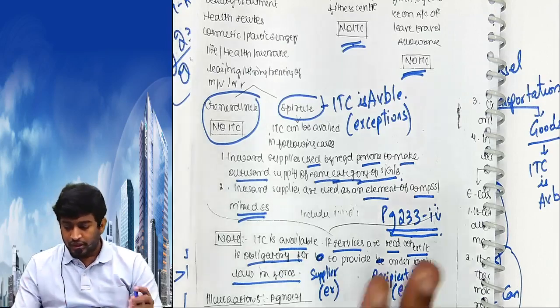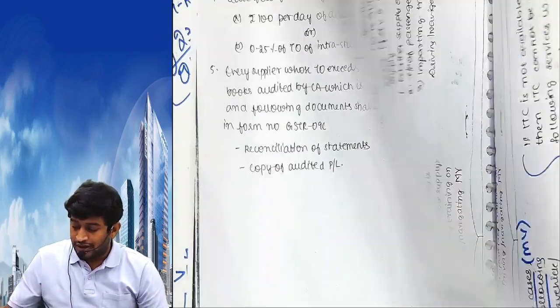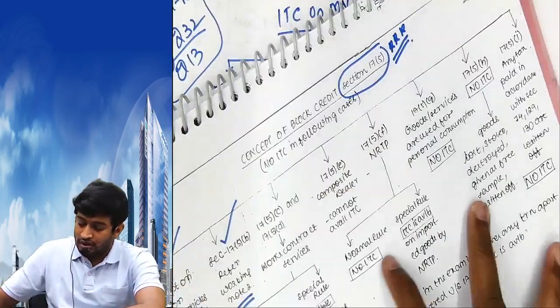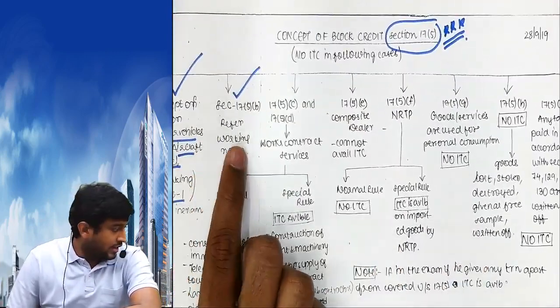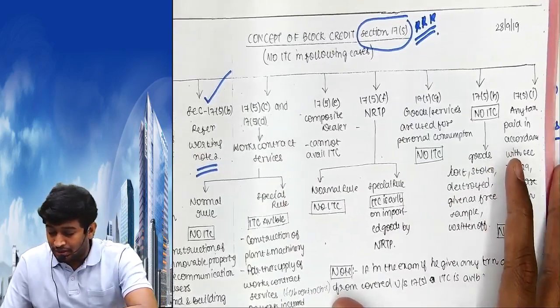Okay, let's go. So we are done with the first tree, second tree. Others are very simple. Listen.